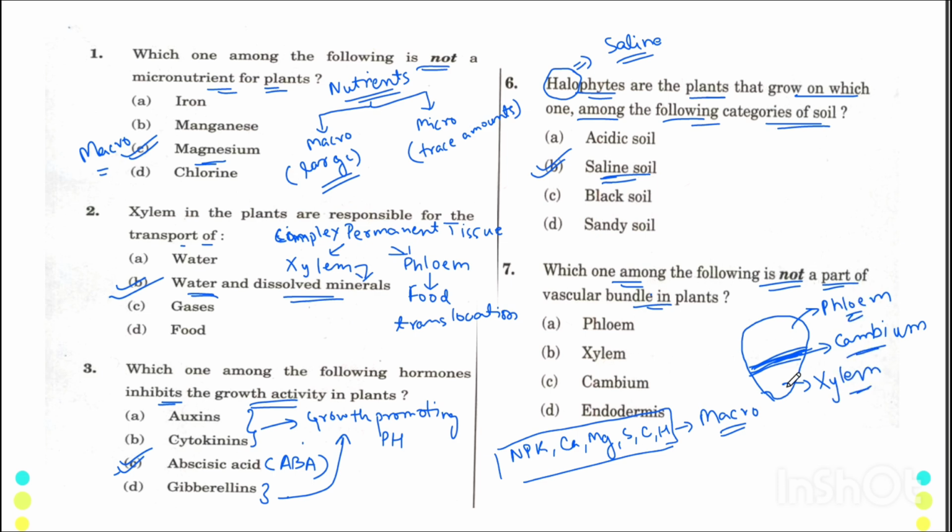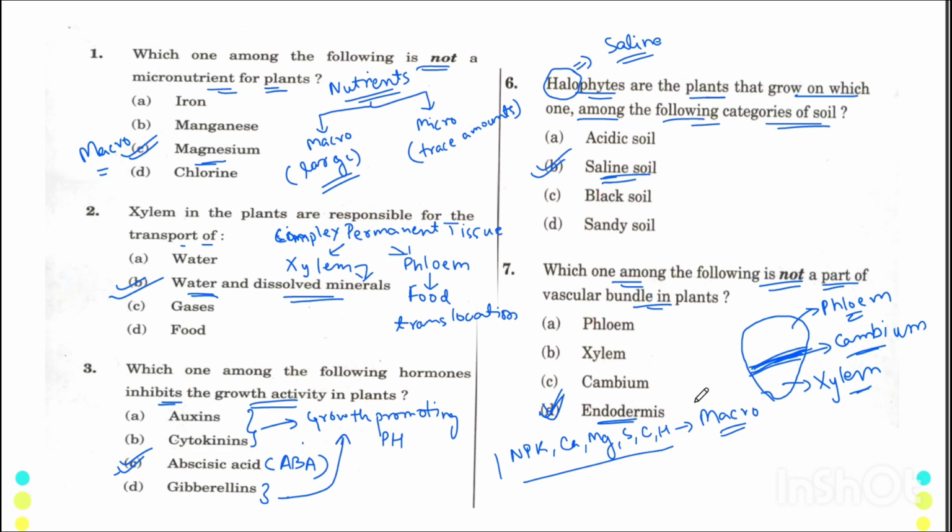Anything except these three parts is not a part of the vascular bundle, and here in the options it is endodermis. Is it visible or not? If not, let me erase this. Okay, so the answer to the last question is endodermis. Even if you don't know the vascular bundle, you know that dermis means the outer layer of any organism.